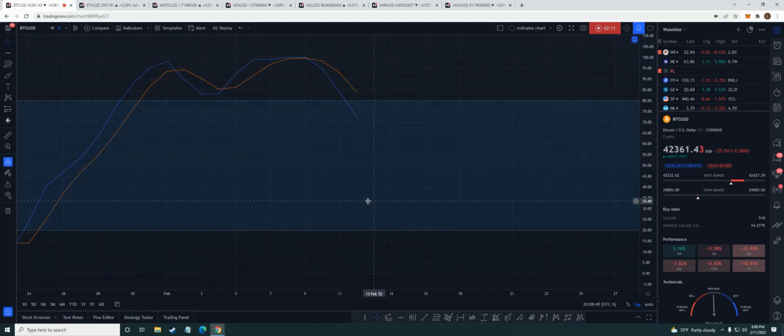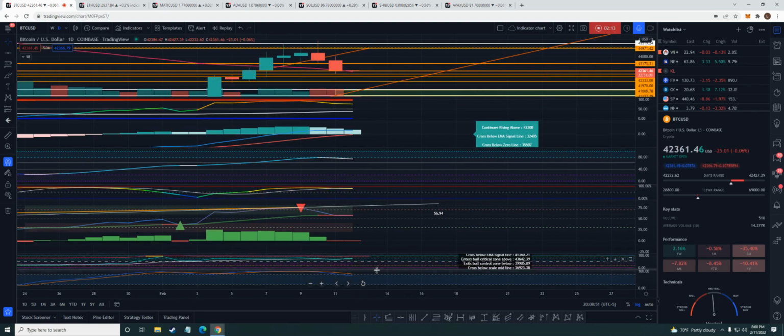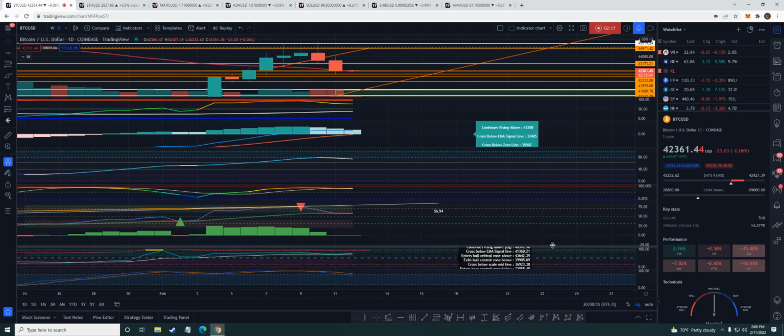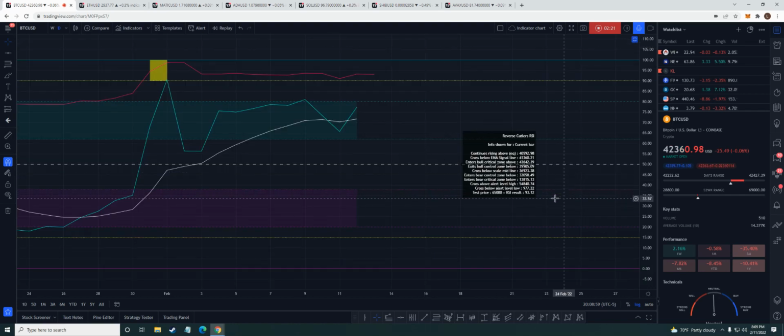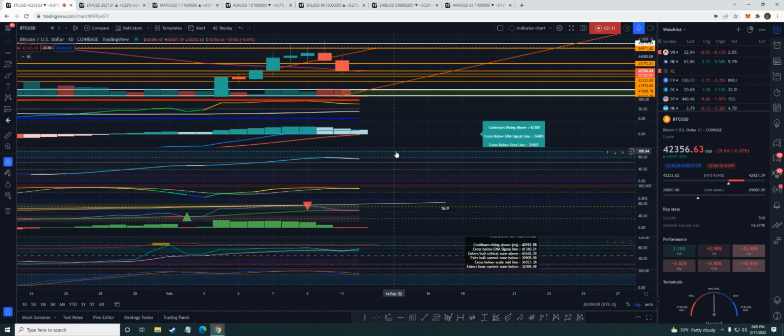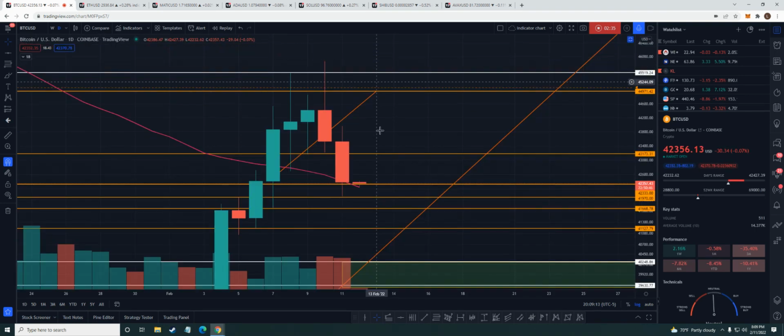The stochastic indicator is coming down. Let's see if I can ever get this one to work. Let's see here. Okay, so the RSI. Okay, so I mean, as long as we stay above that $40,000 mark, guys, this is